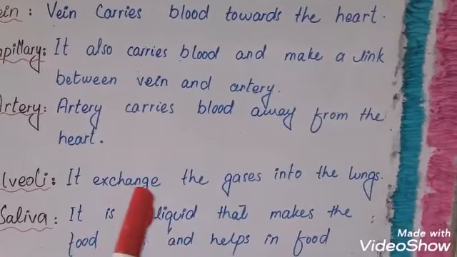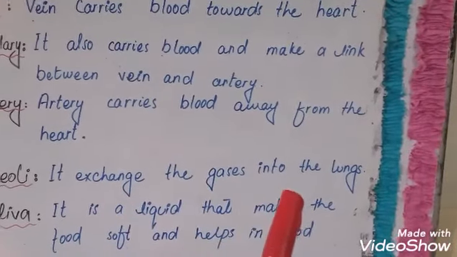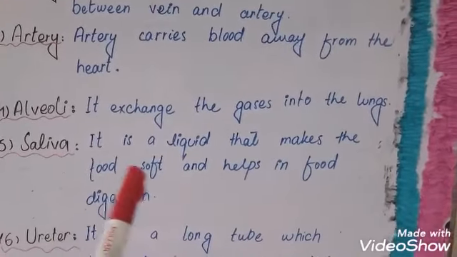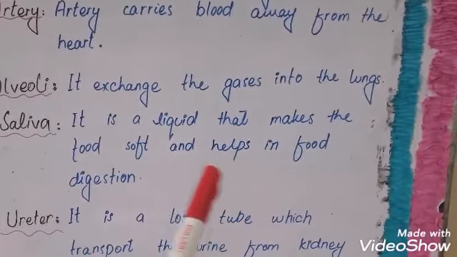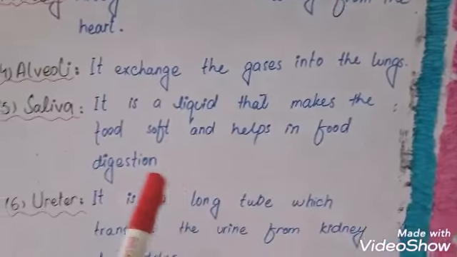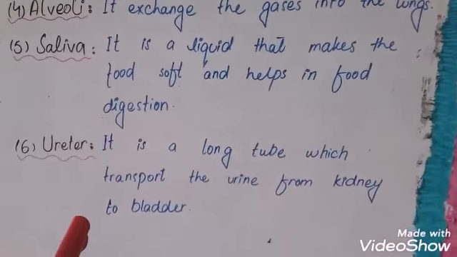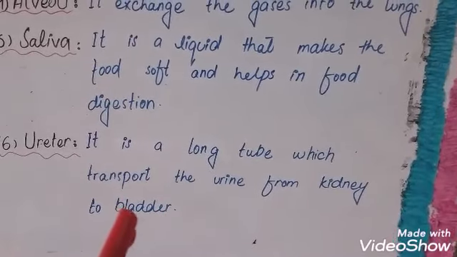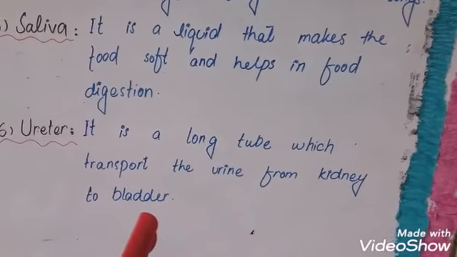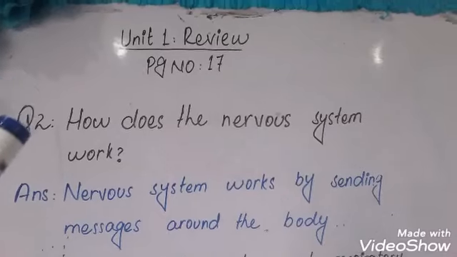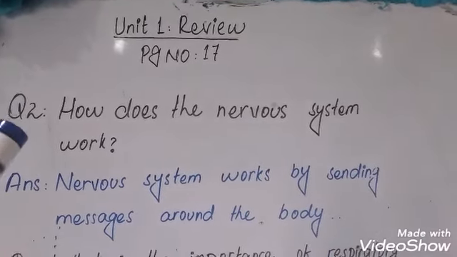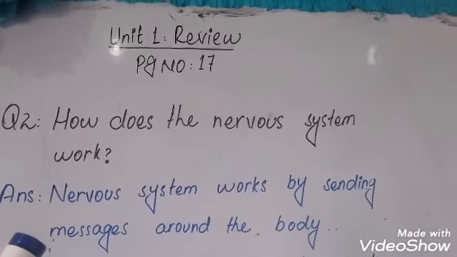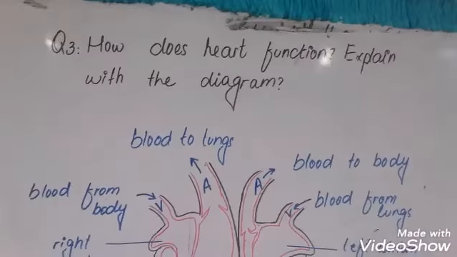Alveoli. It exchanges the gases into lungs. Fifth, saliva. It is a liquid that makes the food soft and helps in food digestion. Sixth and last, ureter. It is a long tube which transports the urine from kidney to bladder. Students, the second question: how does the nervous system work? Nervous system works by sending messages around the body.